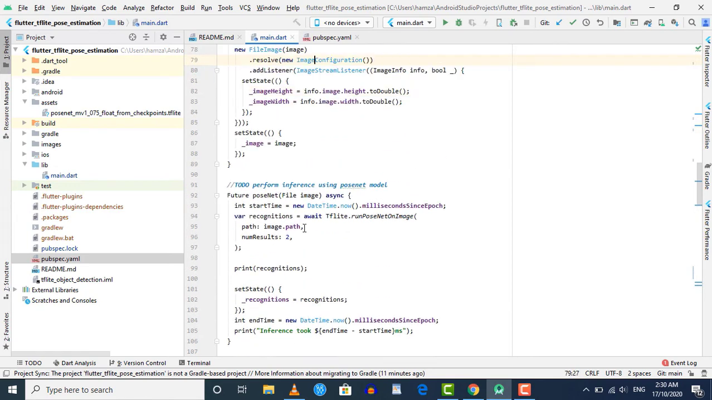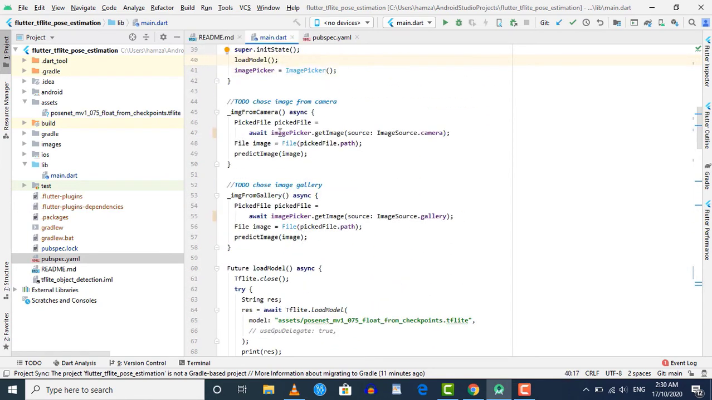When you scroll up, you will see that we have these methods here. Inside this image from camera, we are using this image picker library to get the image from camera. Once the user gets the image from camera, we are calling this predict image method. Similarly, when the user chooses an image from gallery, we are again calling this predict image method, and inside this method we have the code to pass this image to our PoseNet model.